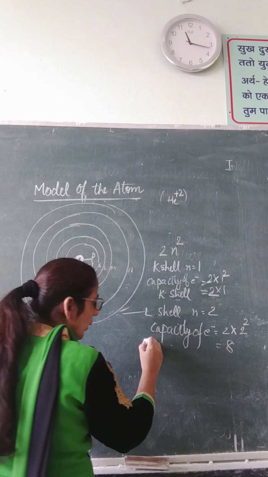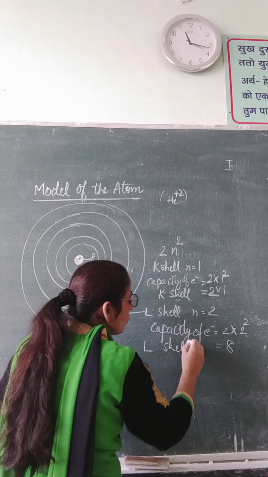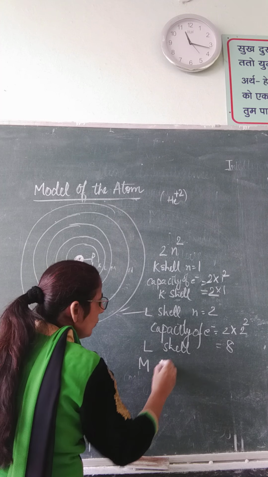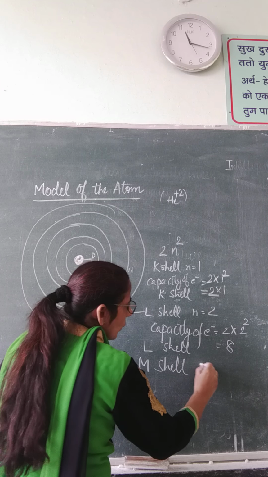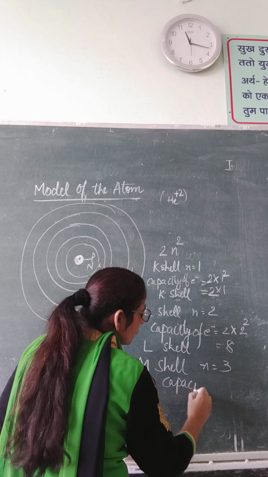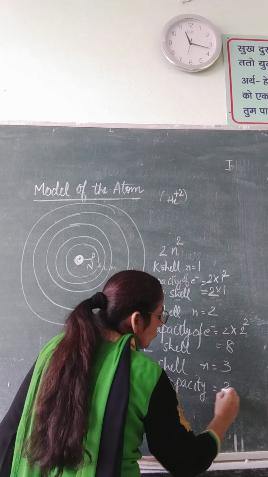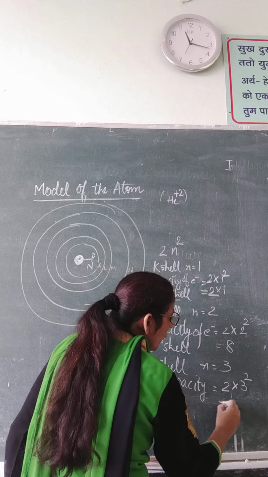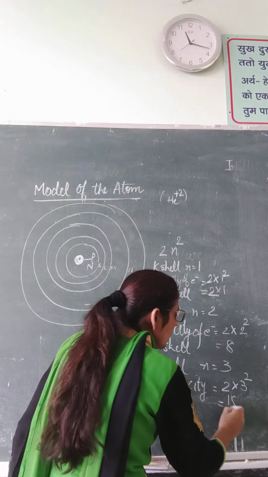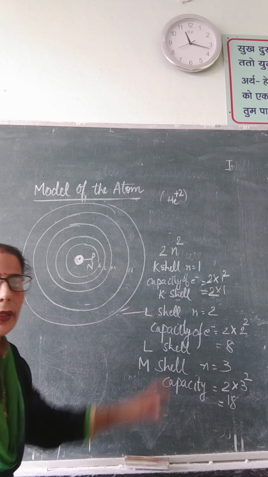In the L shell, the total accommodation of electrons is 8. In the M shell, n is equal to 3, so the capacity will be 2 into 3 square. 3 square is 3 into 3, 9, and 9 twos are 18. So 2, 8, 18, 32.